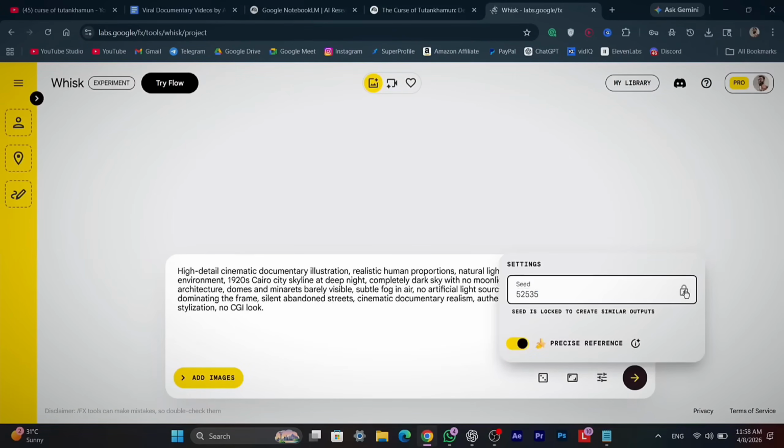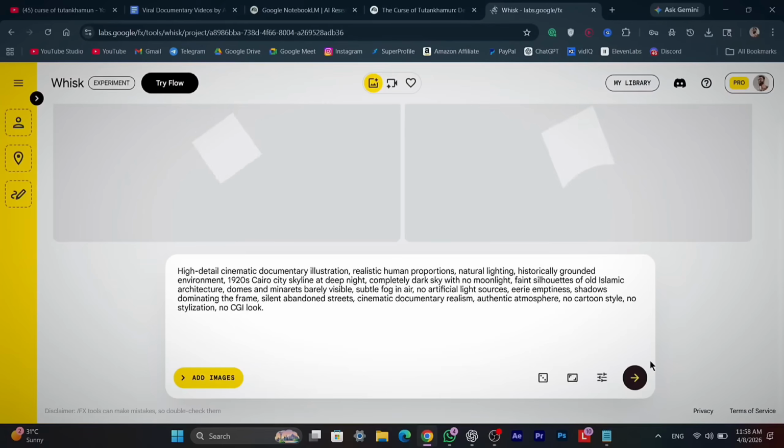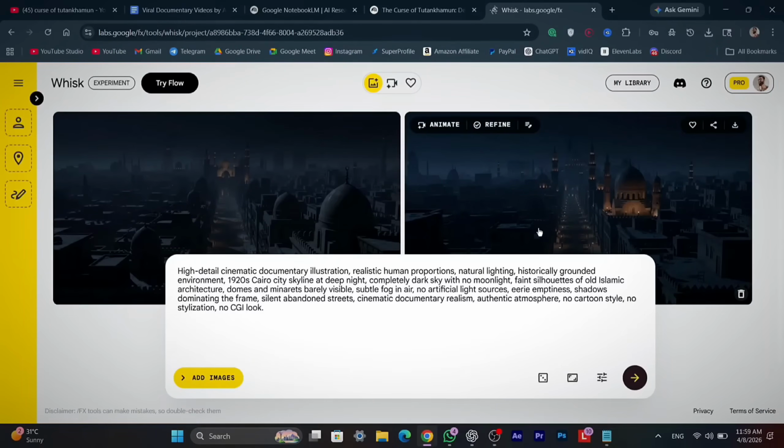And as you can see, Whisk AI has generated 2 amazing images for us. We can simply click on the image and download it.